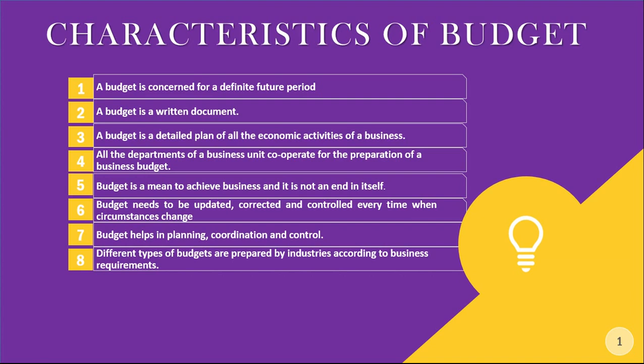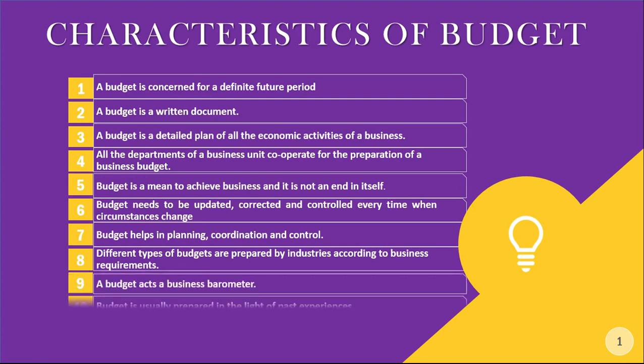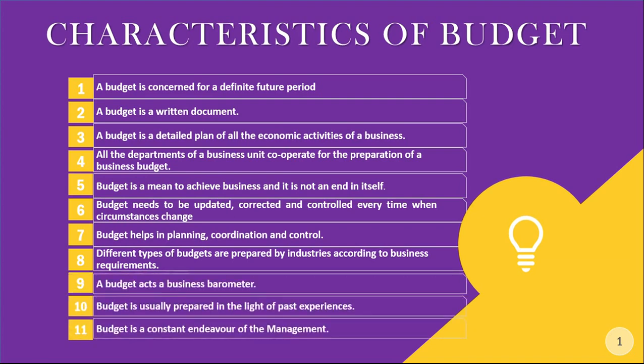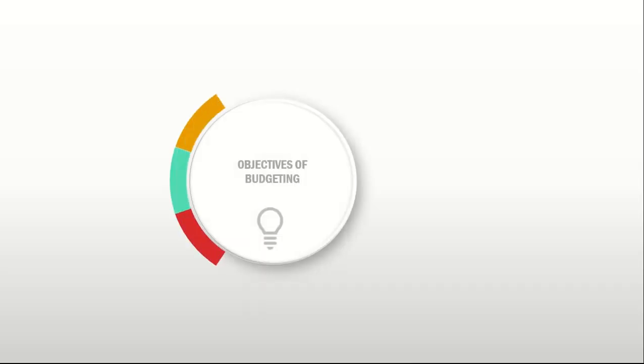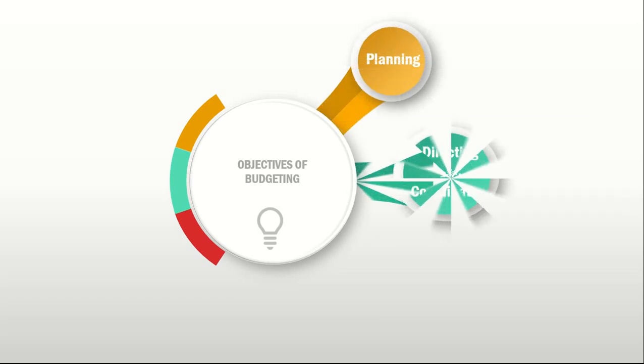Therefore, it is a continuous process. 7. Budget helps in planning, coordination, and control. 8. Different types of budgets are prepared by industries according to business requirements. 9. A budget acts as a business barometer. 10. Budget is usually prepared in the light of past experiences. 11. Budget is a constant endeavor of the management. Objectives of budgeting. Planning. Directing and coordinating.